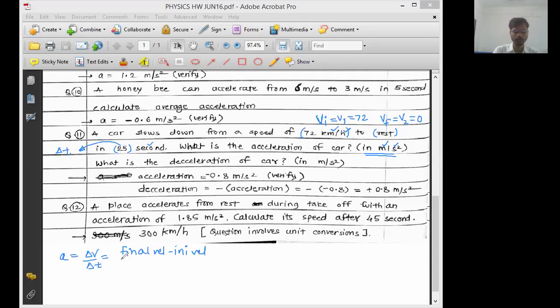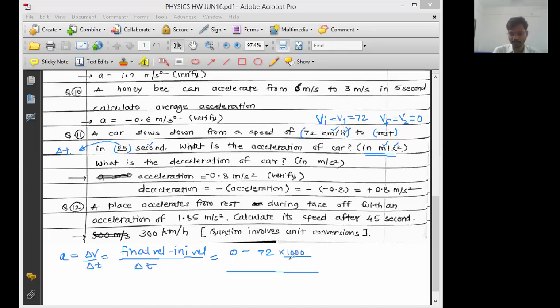So this is final velocity minus initial velocity upon time required. What is the final velocity? Finally the object is at rest, so put 0. Final velocity is 0, minus the initial velocity, which is 72 kilometer per hour. So I will write 72 as it is. Instead of kilometer, let me write 1000 meter. No need to write meter because I am directly doing the calculation, but I converted this kilometer into 1000 meter.